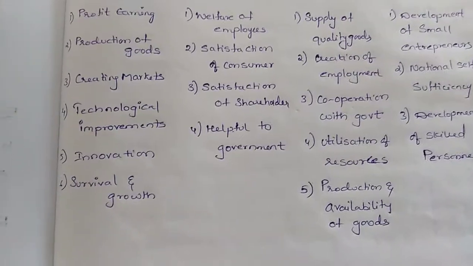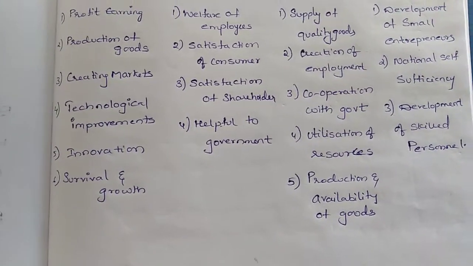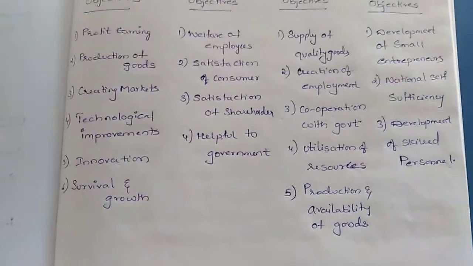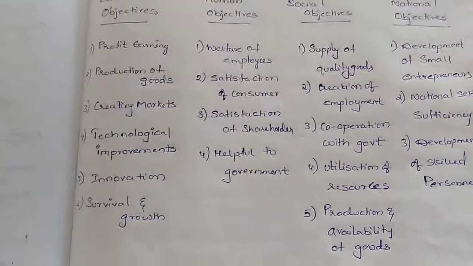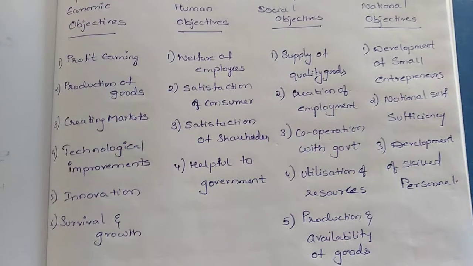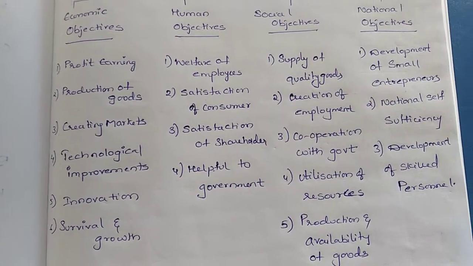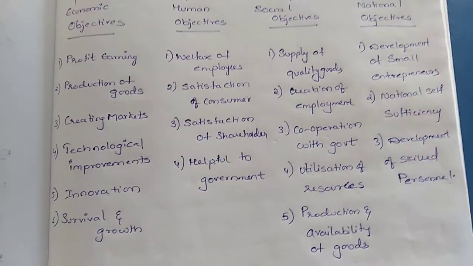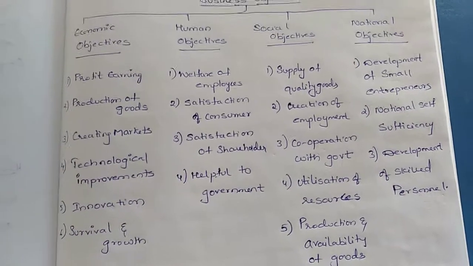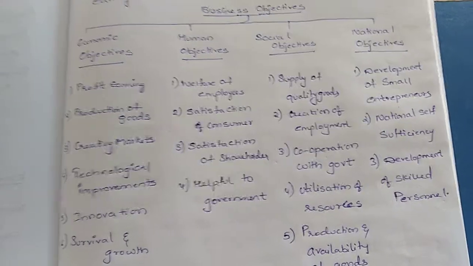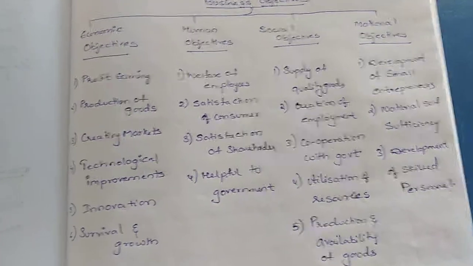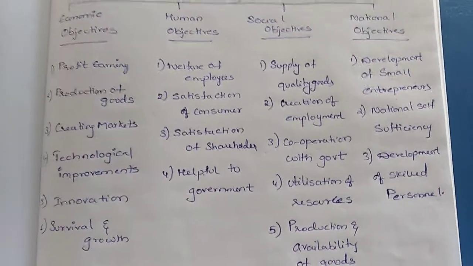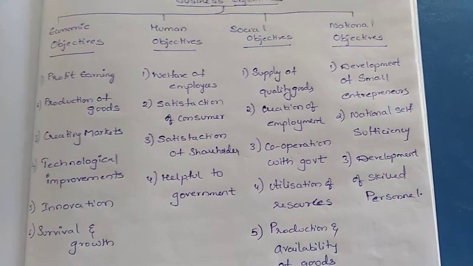Next, helpful to the government. How will the businessman be helpful to the government? The businessman regularly has to pay the taxes. In that way it will be helpful to the government. He should not avoid the taxes; as per the rules and regulations given by the government, he has to follow all those things and pay the taxes to the government. That is in case of human objectives.